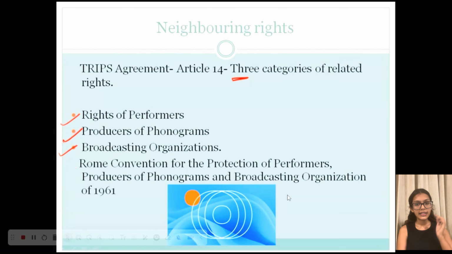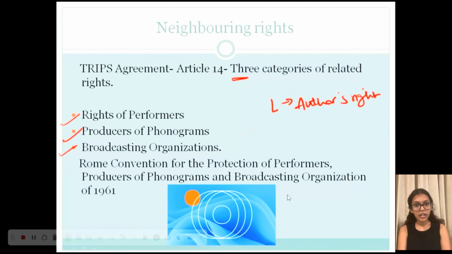So to better understand this, think of your favorite song, okay? Now in that song, there must be a lyricist, right? So the right of that lyricist must be protected under copyright. Hence, they are also known as author's right. However, it is understandable that there are other people or other elements that come together to produce your favorite song.